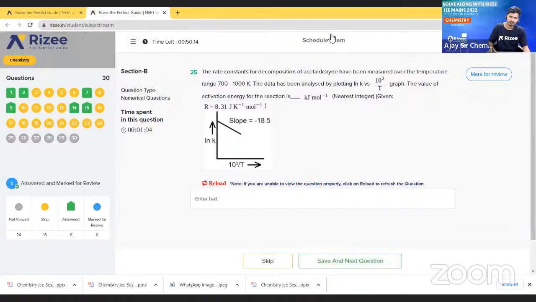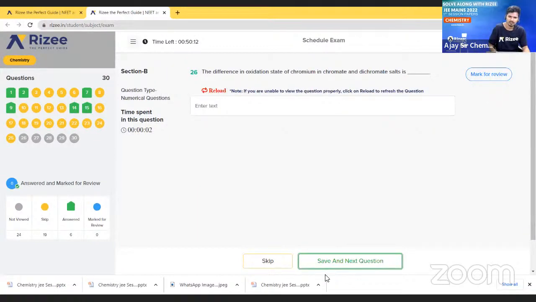Okay, let us go to the next question. The difference in oxidation state of chromium in chromate and dichromate salts. So what will we get as the answer? Chromium in chromate and dichromate salts.